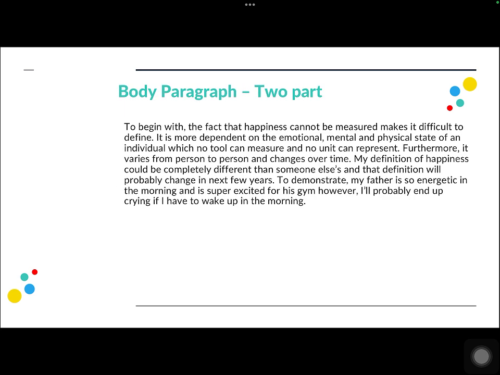So in the first paragraph, we are going to mention points as to why is happiness difficult to define. To begin with, the fact that happiness cannot be measured makes it difficult to define. It is more dependent on the emotional, mental and physical state of an individual, which no tool can measure and no unit can represent. So this is basically an elaboration of my first idea, which is no measurement tool, right? I have elaborated it with the second sentence.